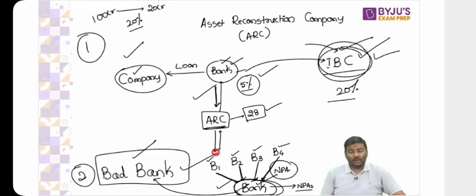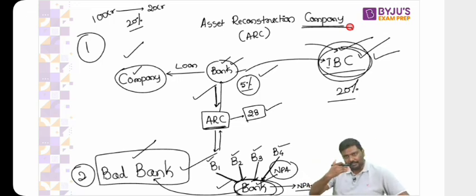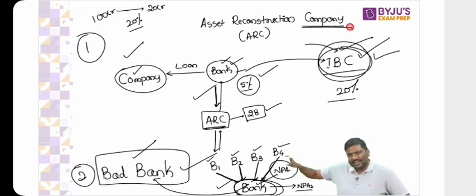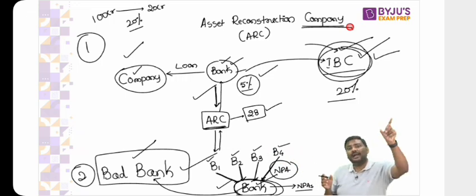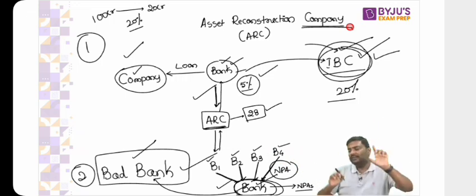Okay, done. What is an ARC? Because as usual, 2 people are asking about ARC. Asset reconstruction companies are basically companies. Look at the name itself and understand. These are registered under the Companies Act. What is the role of the ARC? They would take the bad assets, NPAs, from the banks, try to resolve them, try to sell them off, restructure, or liquidate, and give the amount back to the bank. And they would charge a certain amount of money for providing these services.